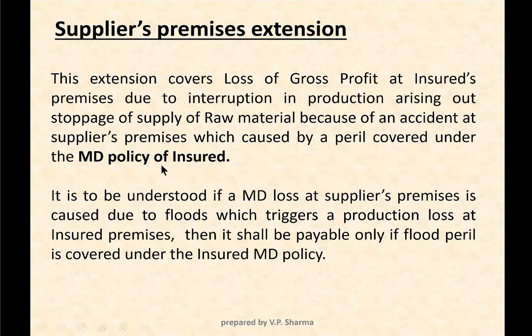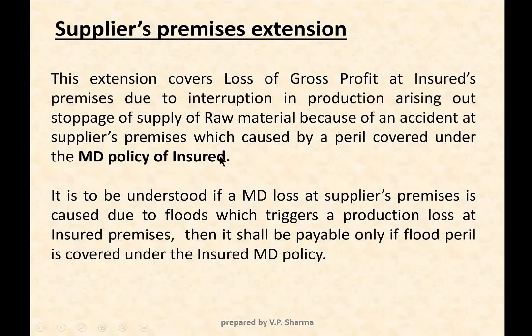So now let us understand it more clearly: there has to be a loss at the supplier's premises, and because of that, if the supplies are interrupted and the insured suffers loss of gross profit, then it is covered under supplier's premises extension.